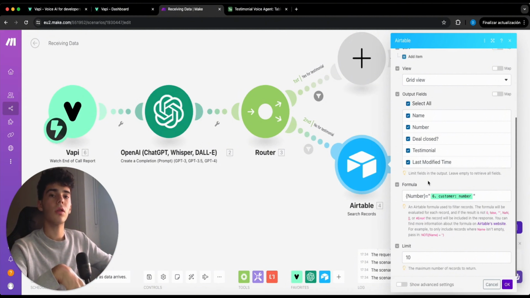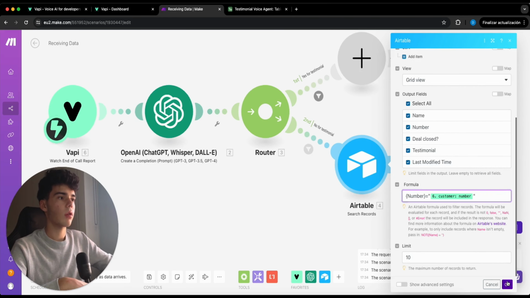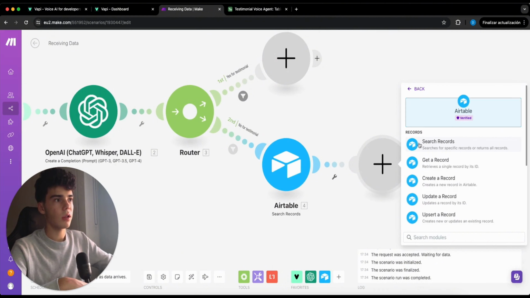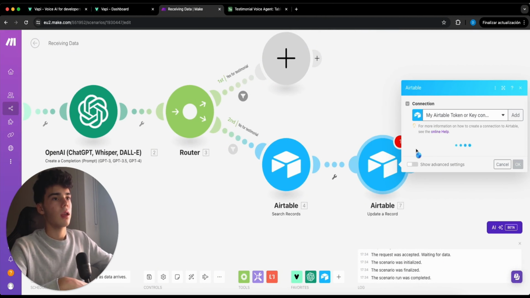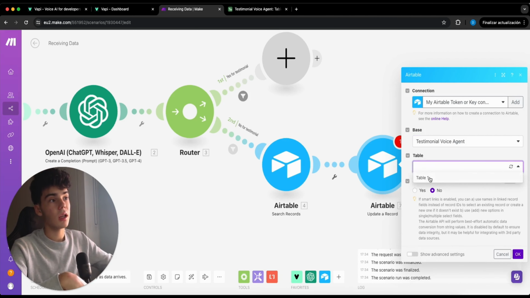But as we want to get only the record ID from the client that we just called, we're gonna put this formula: number, that was the column name I had for the phone number, equals the customer number from Vapi. I've put it in quotes. Later we're gonna click on OK, and now we're gonna add another Airtable update a record, in which we are gonna go with our own base. We're gonna then select the table.